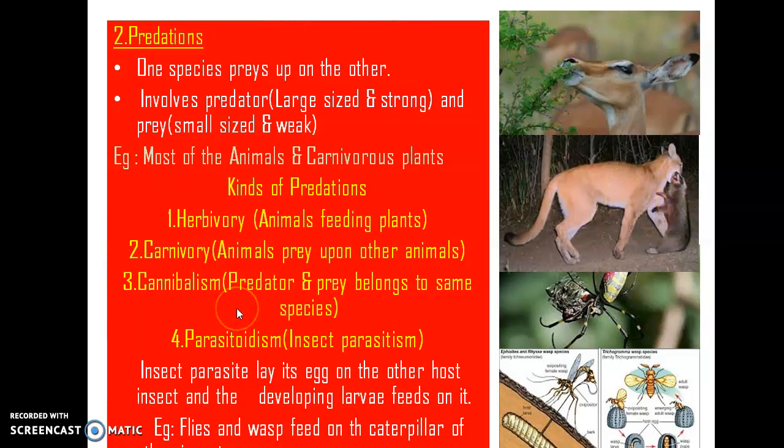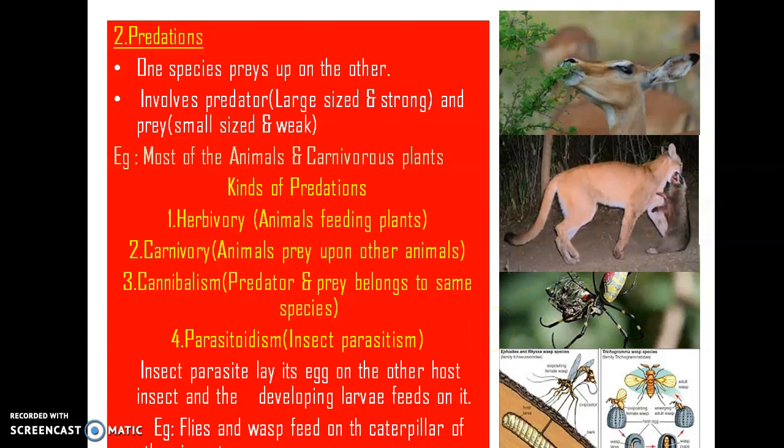Then another one is called cannibalism. Have you heard about this term? Cannibalism is nothing but where the predator as well as the prey belong to the same species. For example, here you can see a spider. Actually, what the spider is doing here is eating another spider. So this predator and the prey come under the same species.